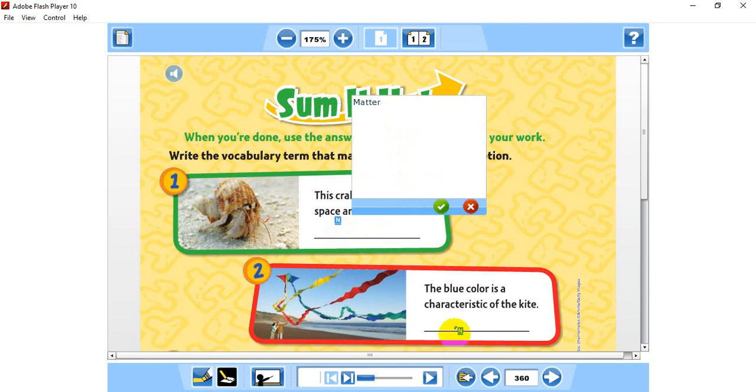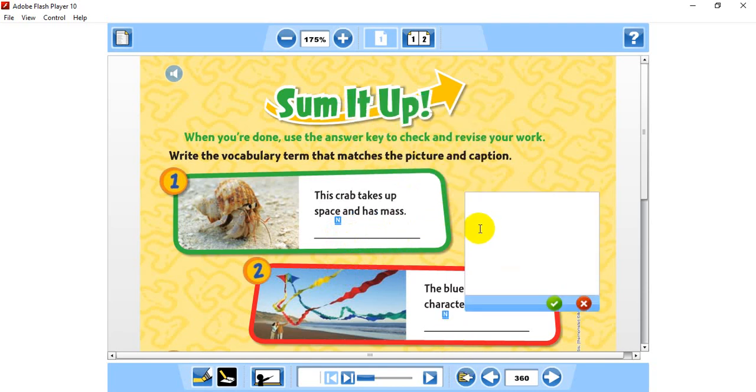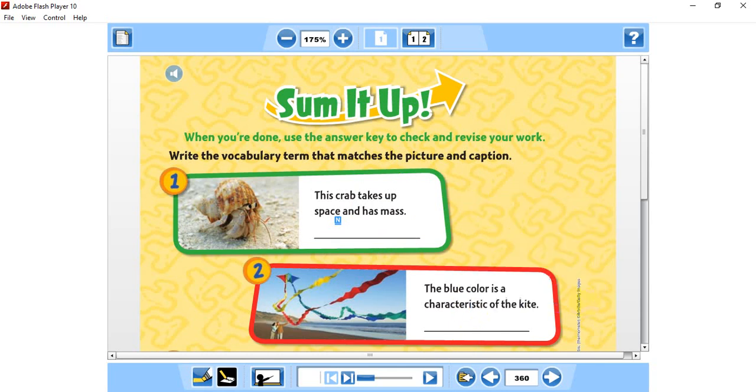Okay, now what about this one? Here, the blue color is a characteristic of the kite. This is the kite, and you always use it when you go to play outside. So it has a blue color. What do we call this? The color and hardness or size, we call it what?